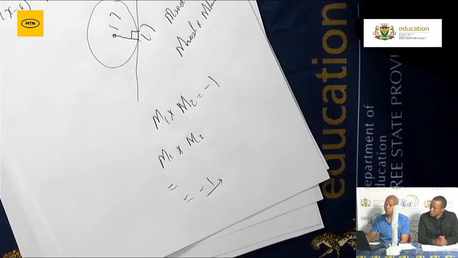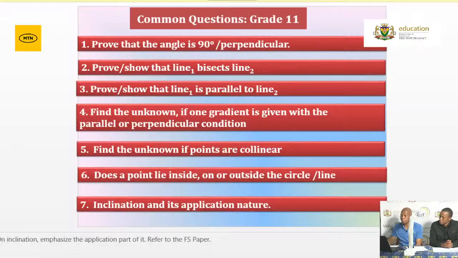Right, they ask you to prove or show that line 1 bisects line 2, and you can also be asked to prove that line 1 is parallel to line 2, and then find the unknown if one gradient is given with a parallel or perpendicular. These conditions, grade 12, we need to look at, especially when you are asked to determine the equations.